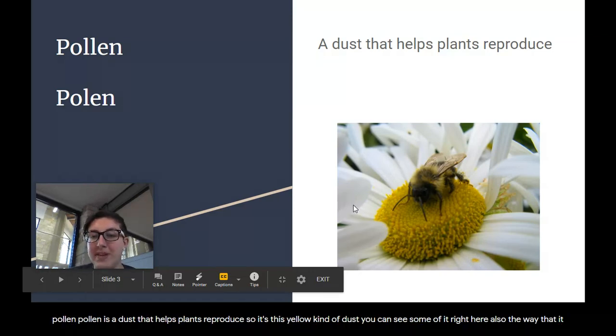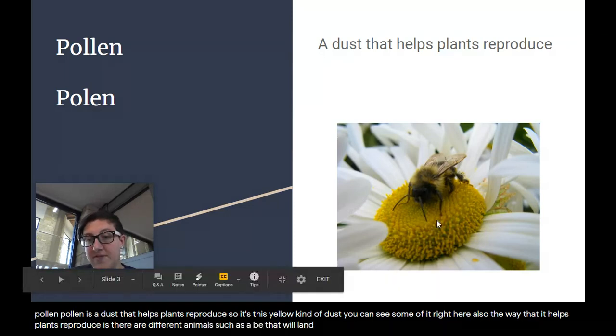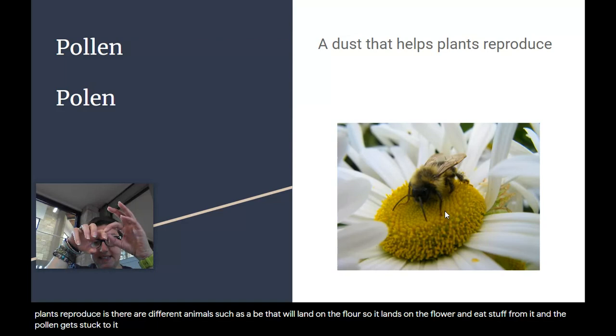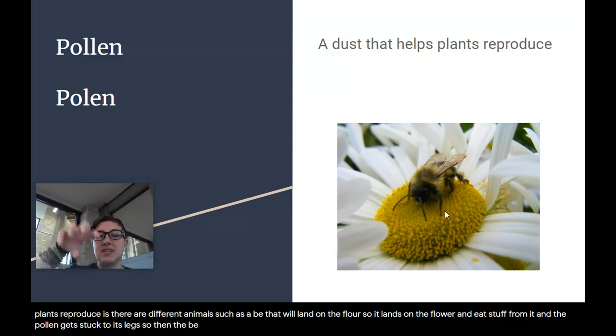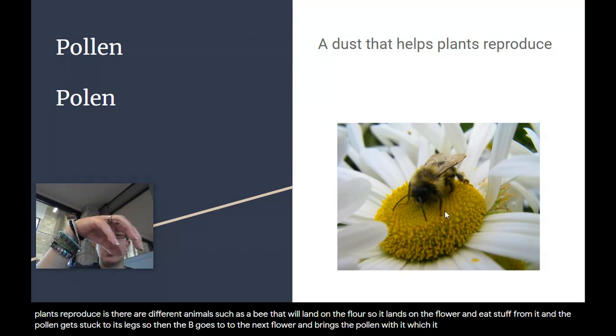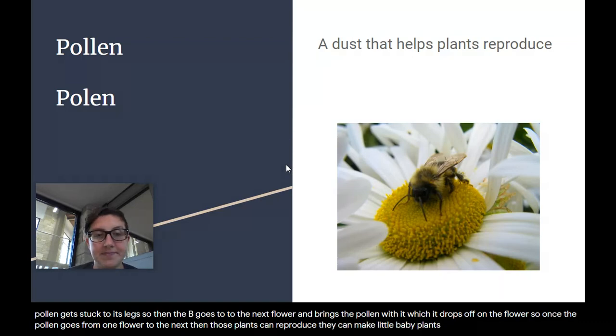The way that it helps plants reproduce is there are different animals, such as a bee, that will land on the flower. So it lands on the flower and it eats stuff from it, and the pollen gets stuck to its legs. So then the bee goes to the next flower and brings the pollen with it, which it drops off on the flower. So once the pollen goes from one flower to the next, then those plants can reproduce. So they can make little baby plants.